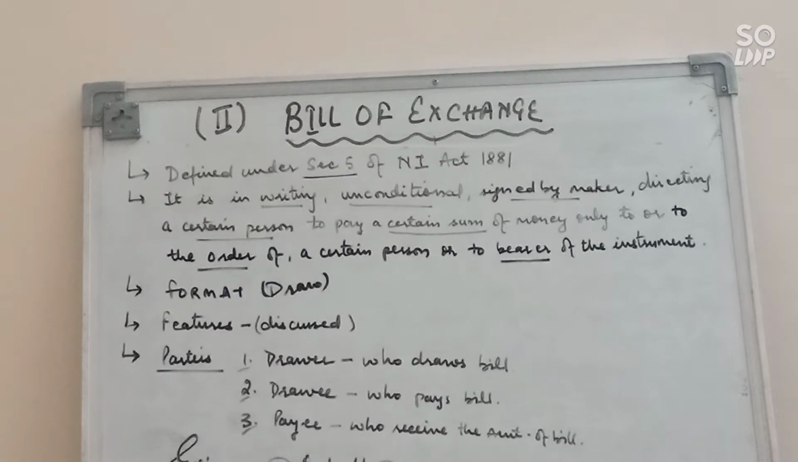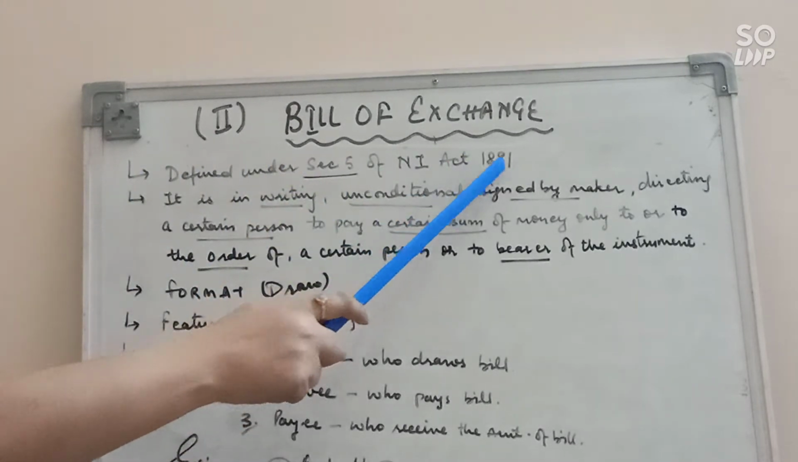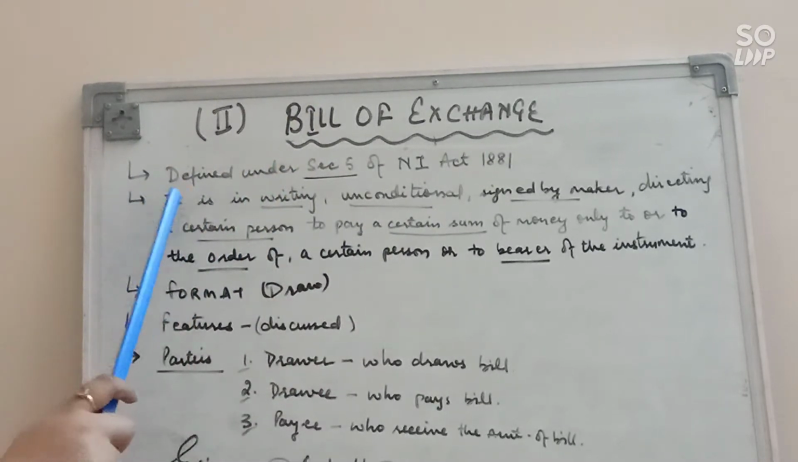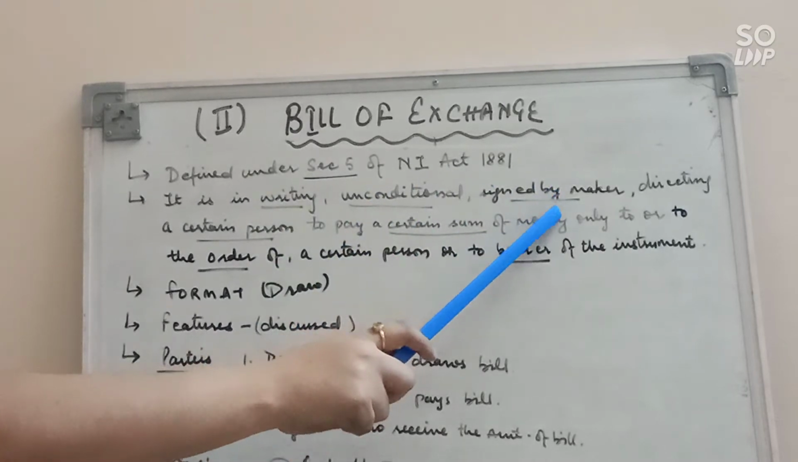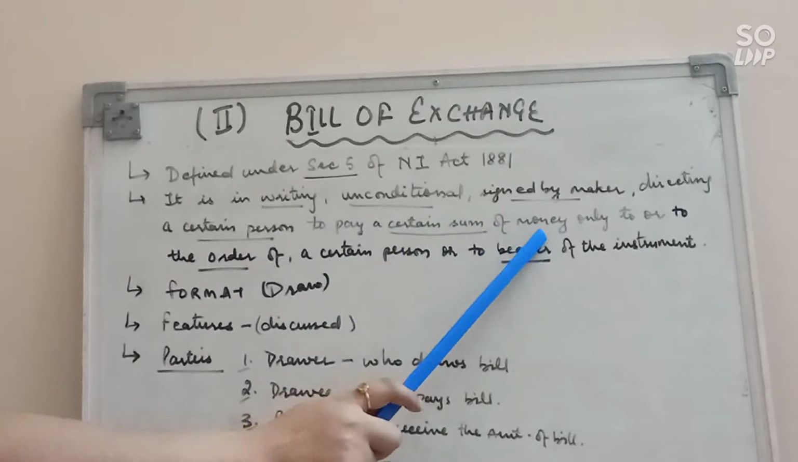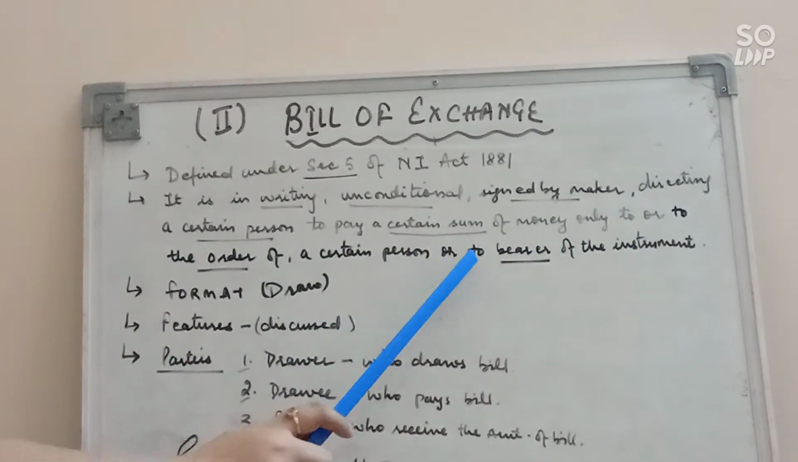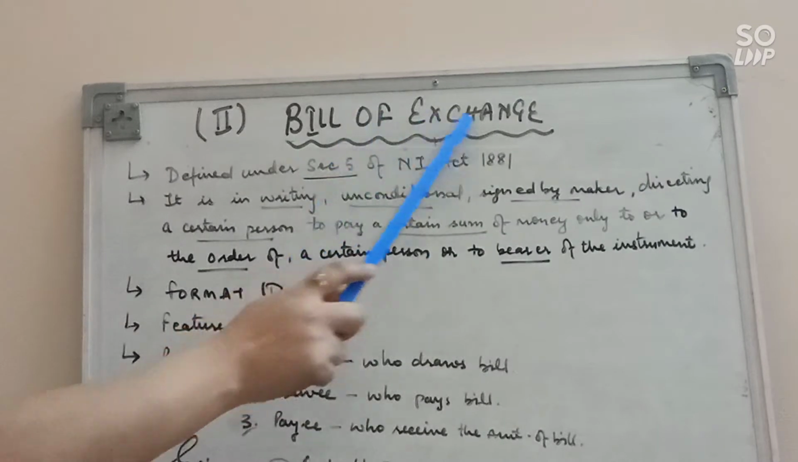The definition of bill of exchange is given under Section 5 of the Negotiable Instruments Act 1881. According to this definition, a bill of exchange is an instrument in writing, unconditional, signed by the maker, directing a certain person to pay a certain sum of money only to, or to the order of, a certain person or the bearer of the instrument. So it shows all the features of the bill of exchange.